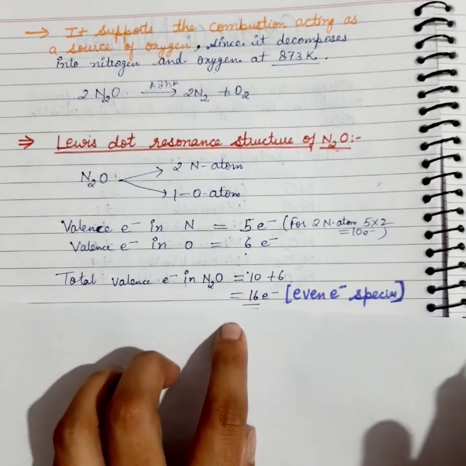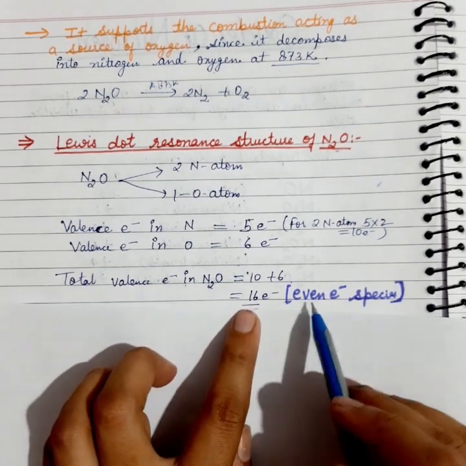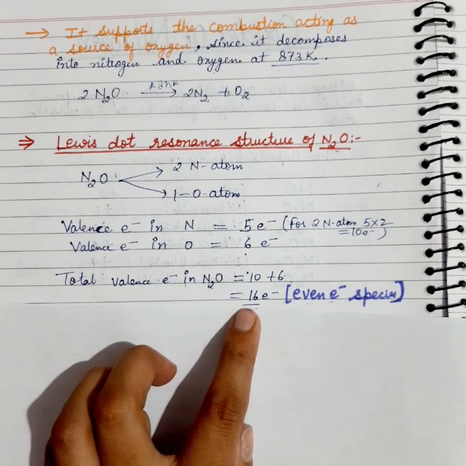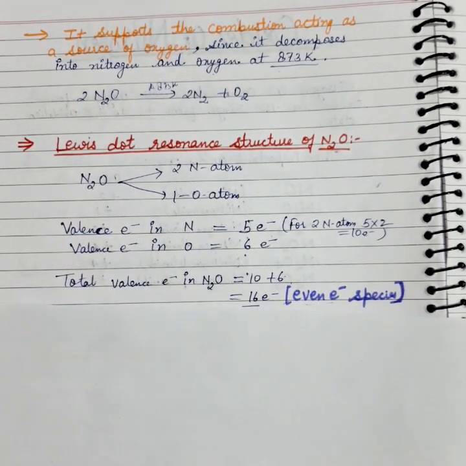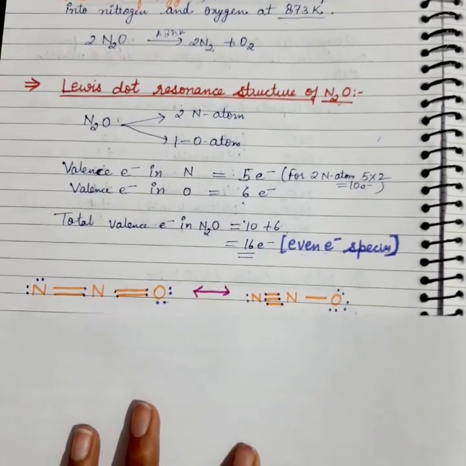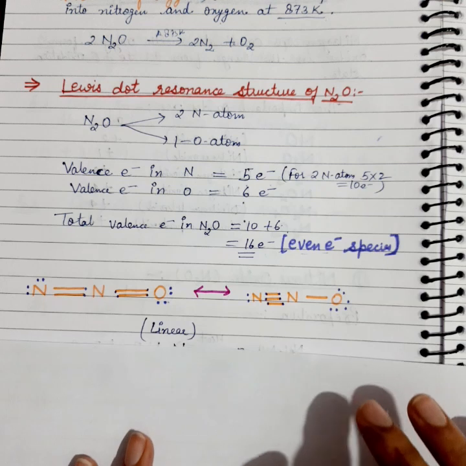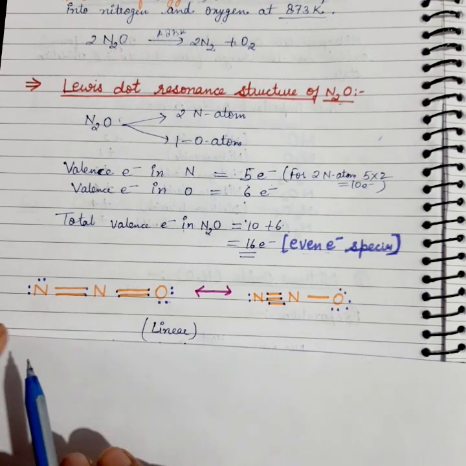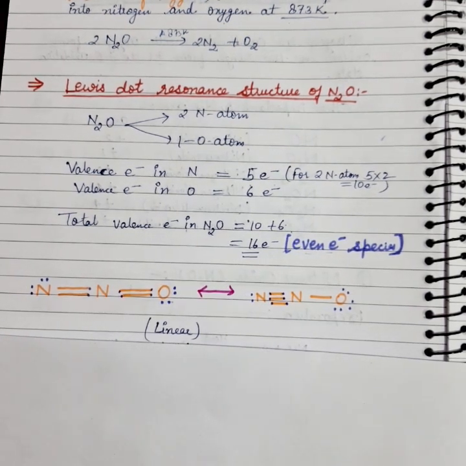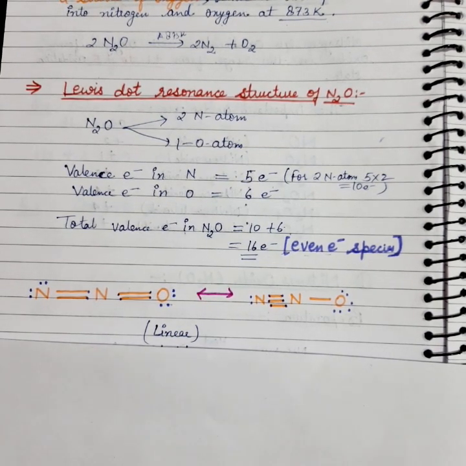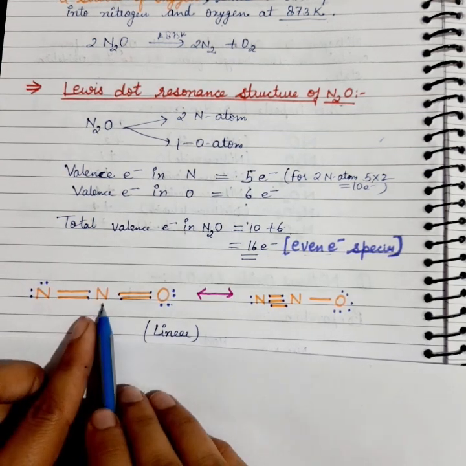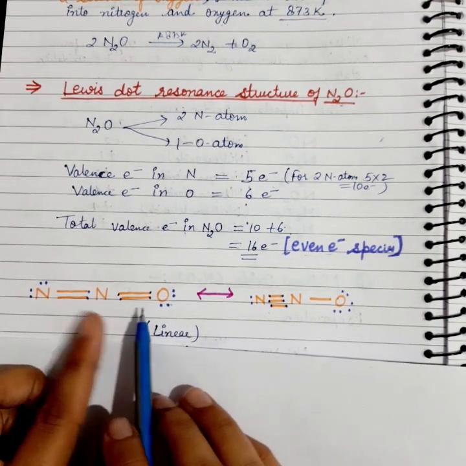As we get 16 electrons, which is an even number, we can say that nitrous oxide is an even electron species, which has an even number of electrons in its molecule. Now as we draw the structure of nitrous oxide, as I have already told you, it is neutral in nature, so the structure will have no charge.